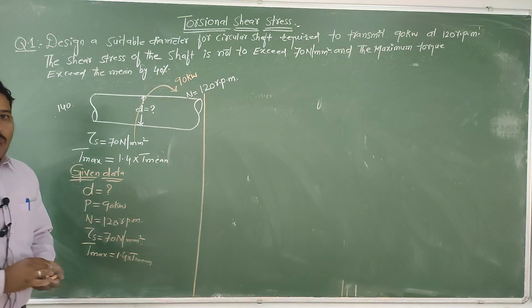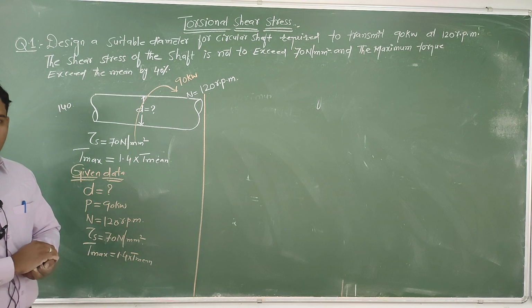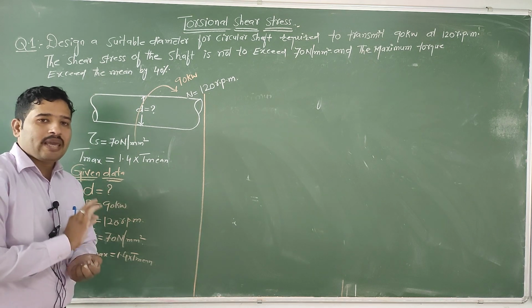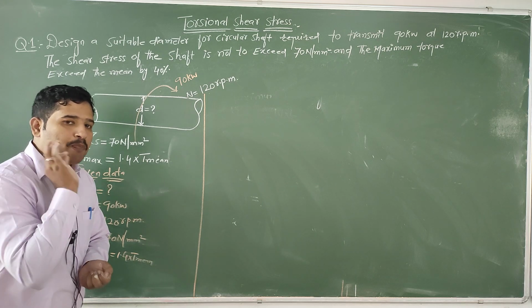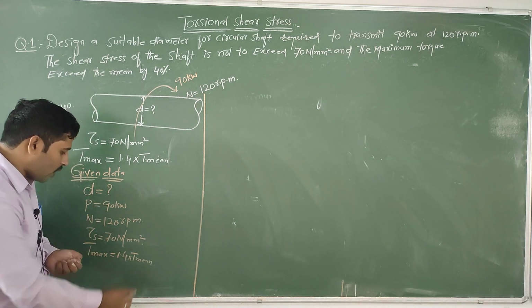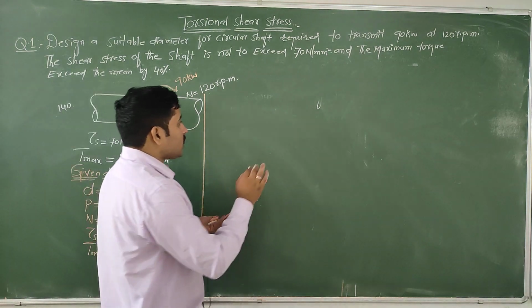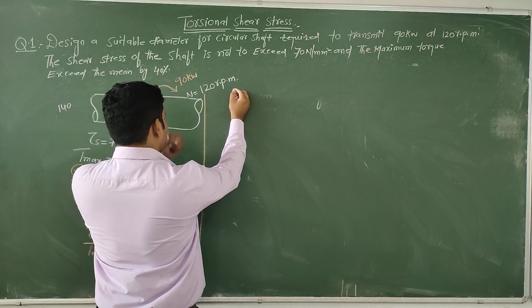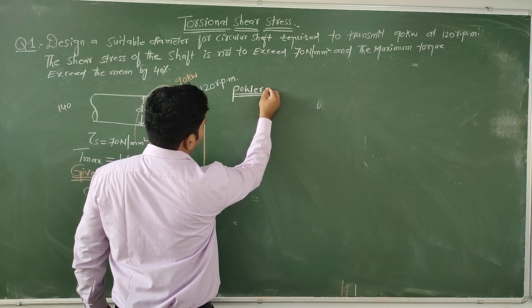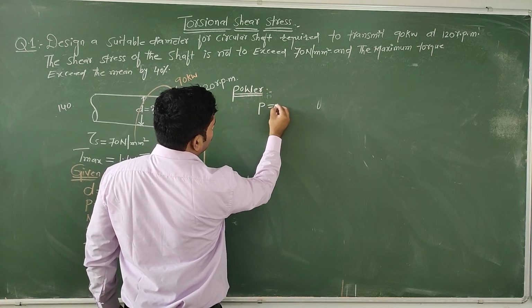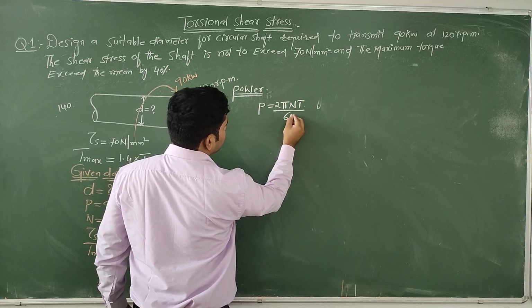The first thing is what we need to find out, because in this case the power is given. The power formula is P equal to 2 pi n T by 60. So from the power formula we can easily find out the mean torque. Is it right? So first I am using the formula of power. P equal to 2 pi n T by 60.